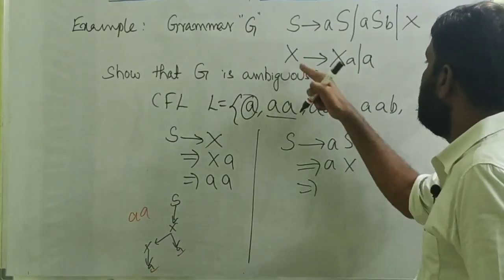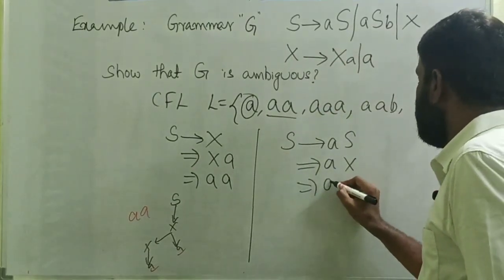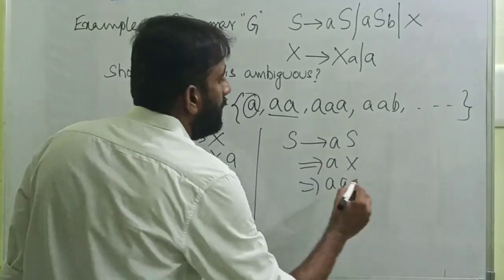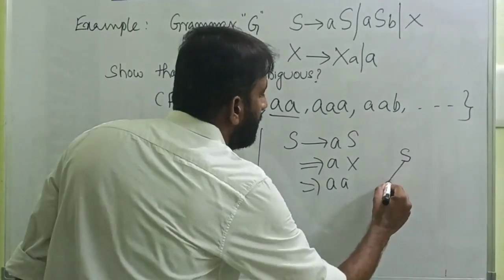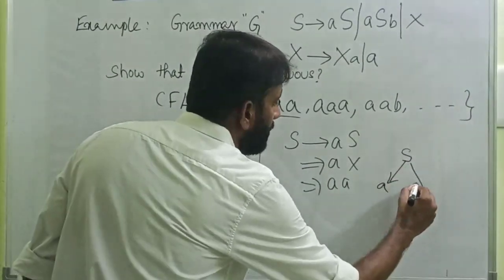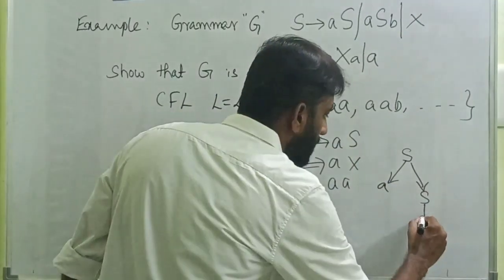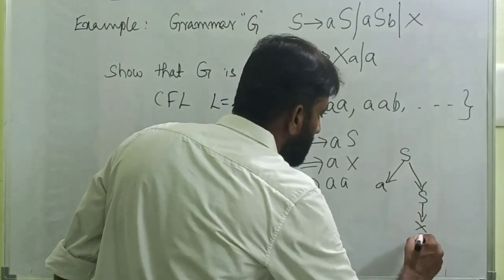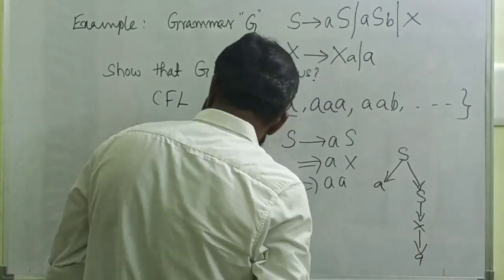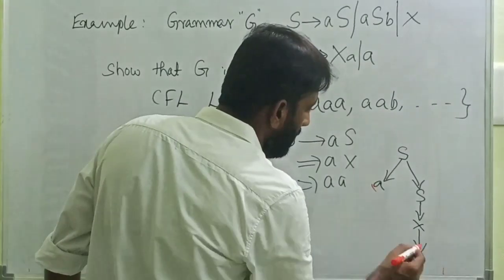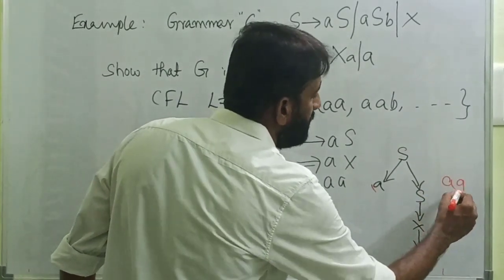Now x can be replaced with a. Now it is a, so a is derived. Then draw the parse tree for this one. It is S, the left child is a and the right child is S. Now S is replaced with x. Now it is x. Then x is replaced with a. Now the concatenation of the terminals from left to right, a, is the yield of the parse tree.